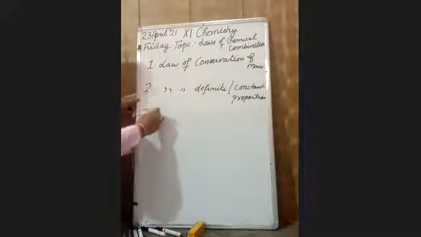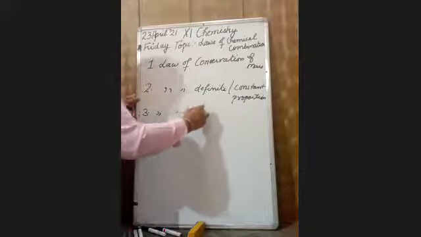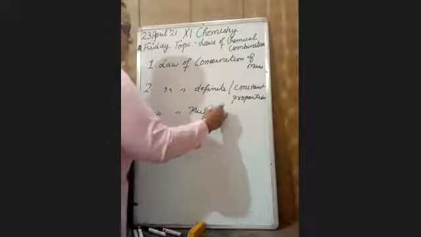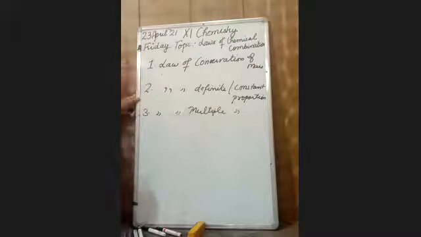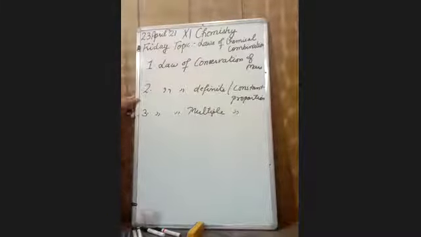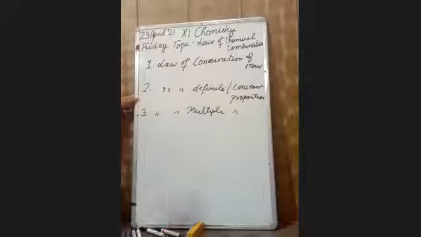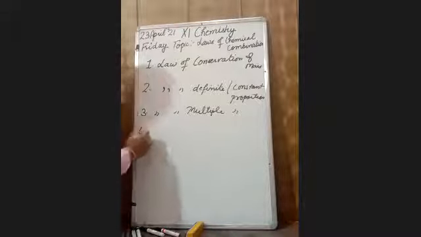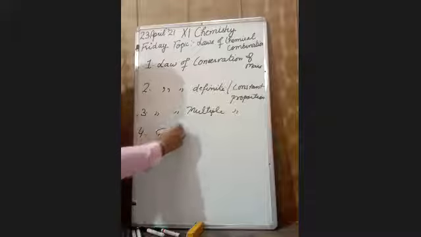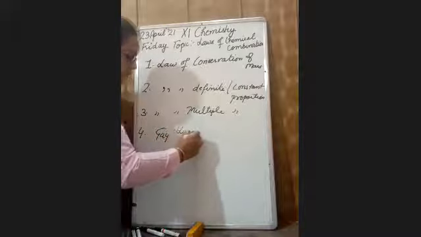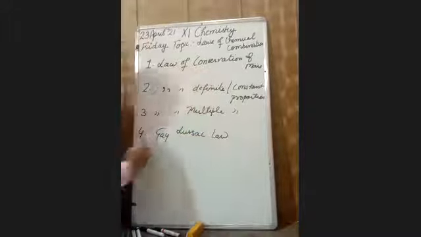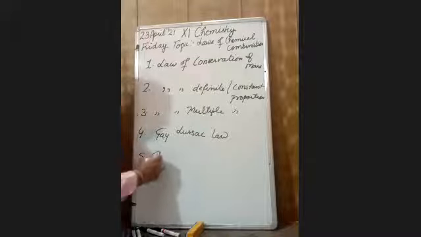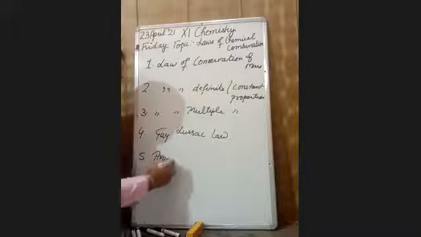Third is your law of multiple proportion. Earlier there was law of reciprocal proportion also there, but now it is not in your syllabi. Fourth one is your Gay-Lussac law. And fifth is your Avogadro's hypothesis.